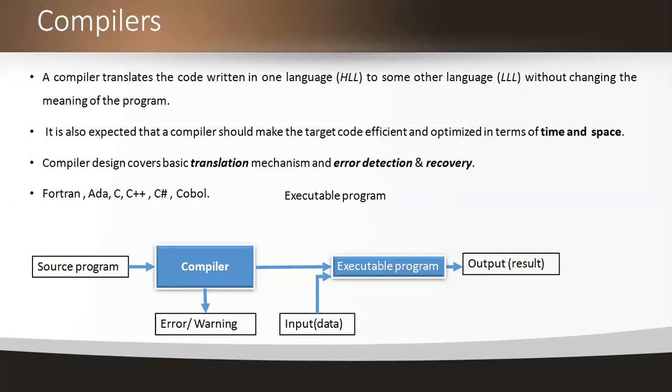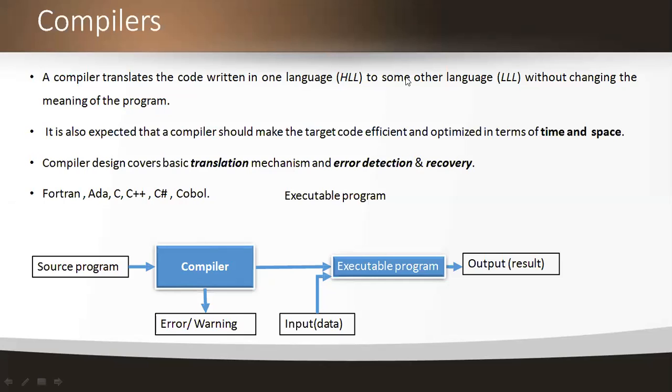Low in the sense it may be an assembly level language or it may be a machine level language, because the low level language consists of two types of languages. One is assembly and another one is machine level language. Here we're not directly translating from high level to machine level. In between we have an assembly level language. First we translate from high level to assembly, and then that assembly to the machine level code. So this is the process of translating in the compilers.